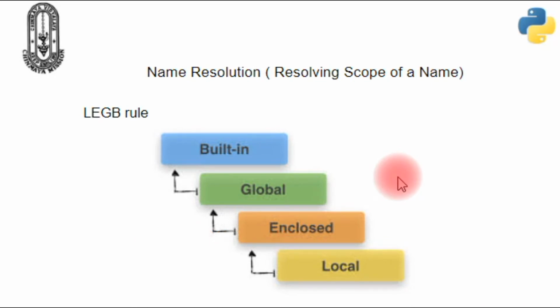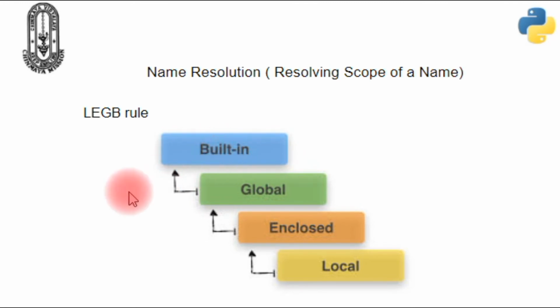Name resolution, resolving the scope of a name. When you access a variable from within a program or function, Python follows a name resolution rule known as the LEGB rule. LEGB represents local, enclosed, global and built-in. Python initially searches whether the variable is available in the local namespace or not. Then it goes to the enclosed namespace. Again it goes to the global namespace, and finally it searches in the built-in namespace.